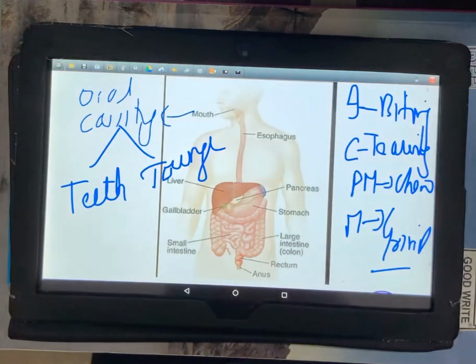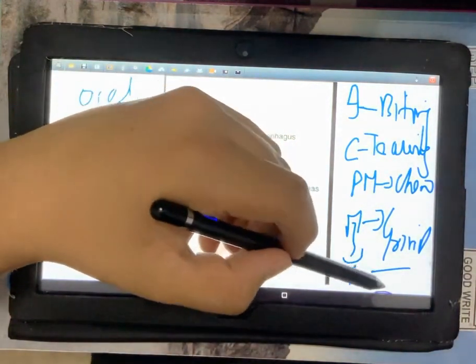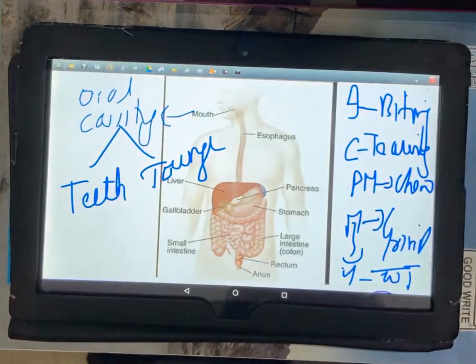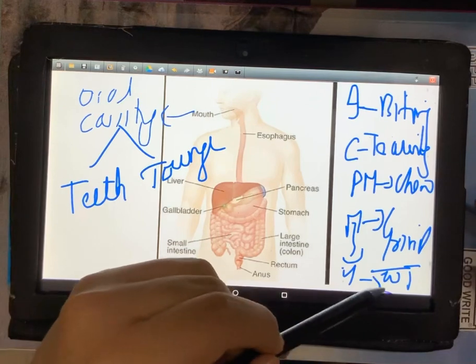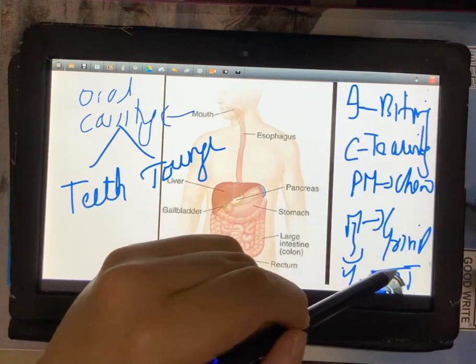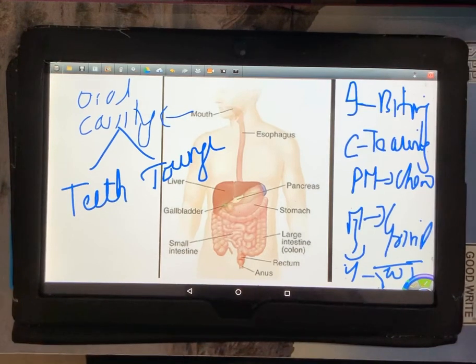Now, among the molars, the last four molars are called the wisdom teeth, and they are actually vestigial in nature because we don't use the wisdom teeth anymore. Even if they are absent, it won't affect us. Fine. So that was about the teeth, which have the major function of breaking down the food into smaller particles.